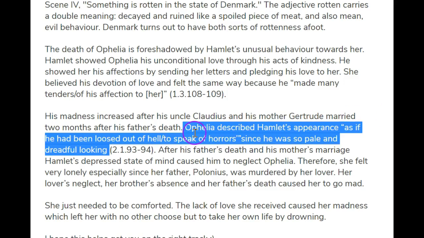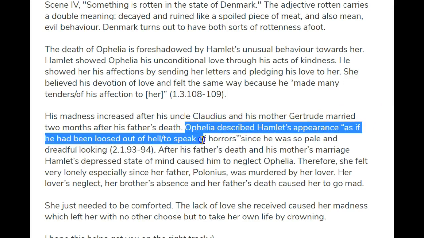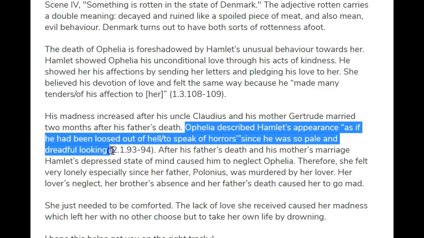And I find this nifty quote, because this is where Walden points out that Ophelia first mentions that Hamlet's appearance is pale and dreadful looking, and that he looks as though he's a ghost himself, out of hell to speak of horrors. Now that takes place in Act 2, Scene 1.